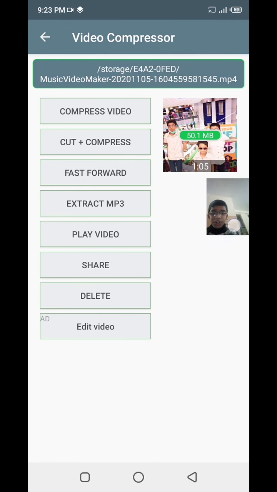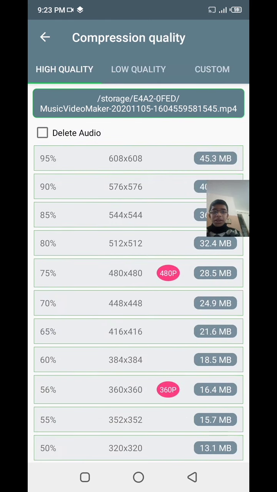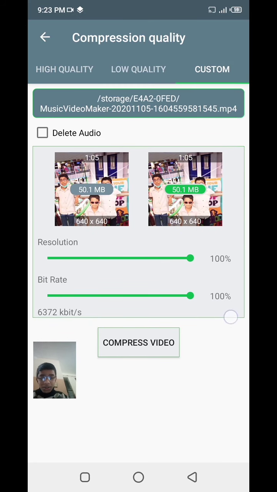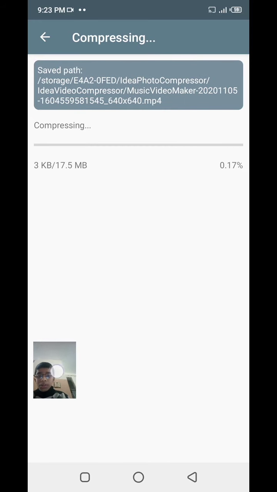After choosing the video, you see that option named compress video. Click on it. Then go to custom. Then you see this 100%. We need to decrease it to 34% by moving this. So friends, it is now 34%. Then you need to click on this button. Then the video compression is started.